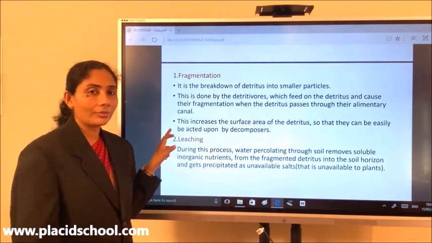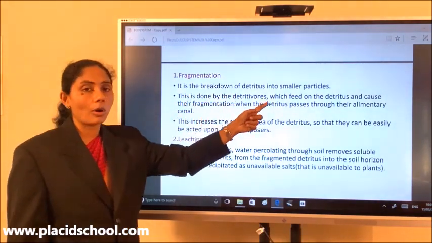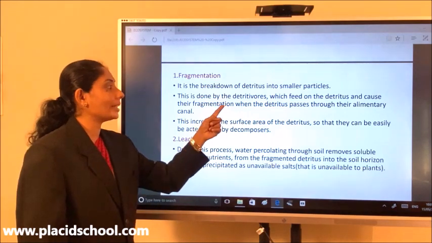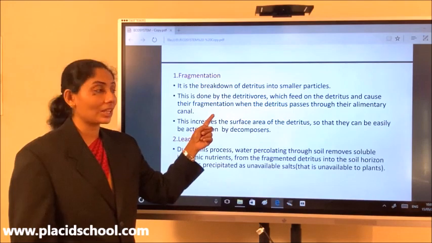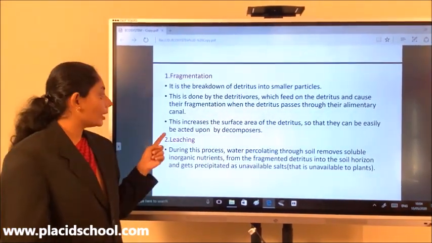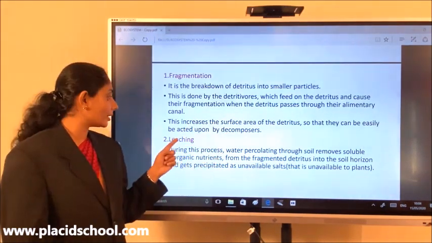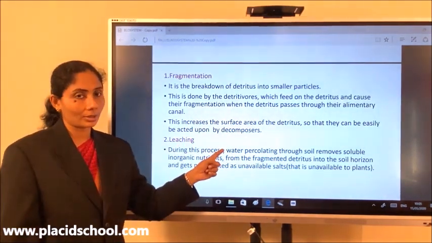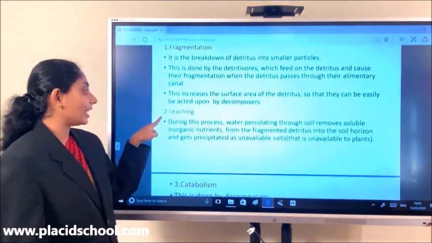So we'll just see that. I'll read to you fragmentation. First, it is a breakdown of detritus into smaller particles. It is done by the detritivores, which feed on the detritus and cause their fragmentation when the detritus passes through their alimentary canal. This increases the surface area of the detritus so that it can be easily acted upon by decomposers. I hope you have understood what is fragmentation. Next, leaching.